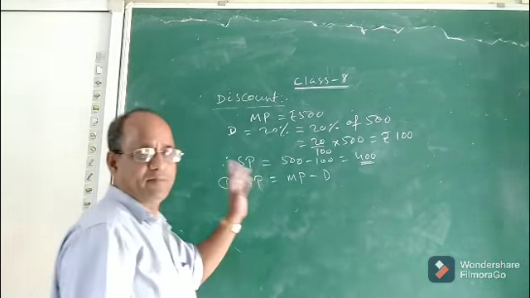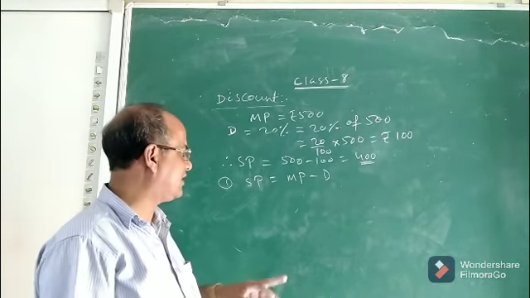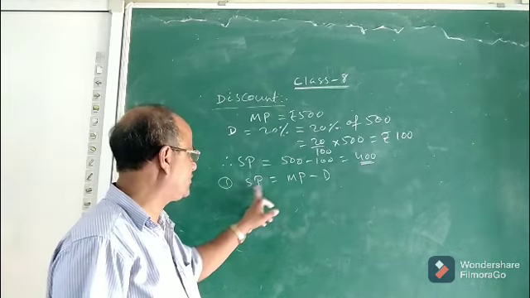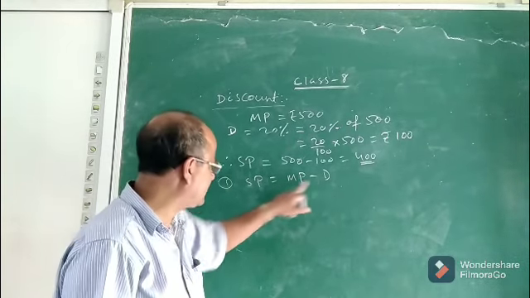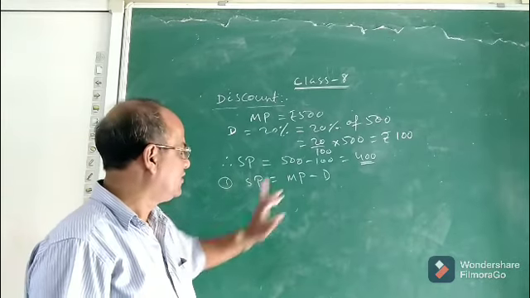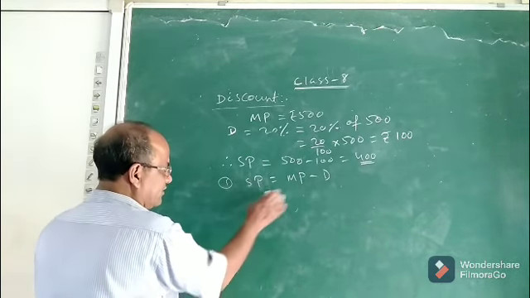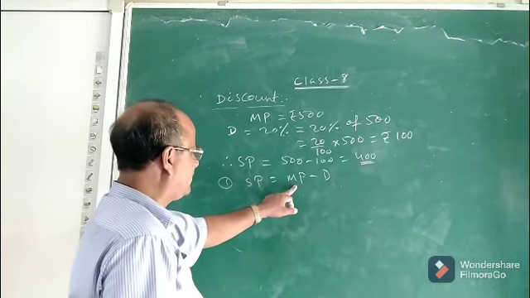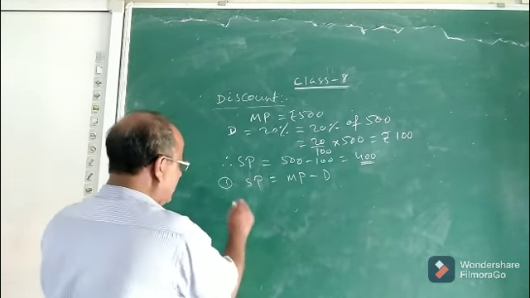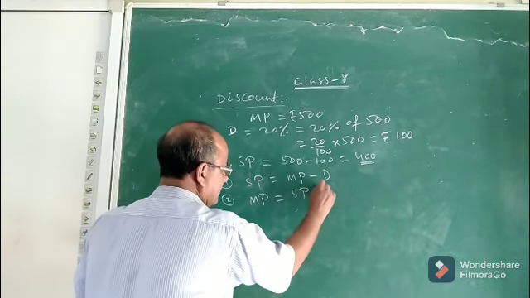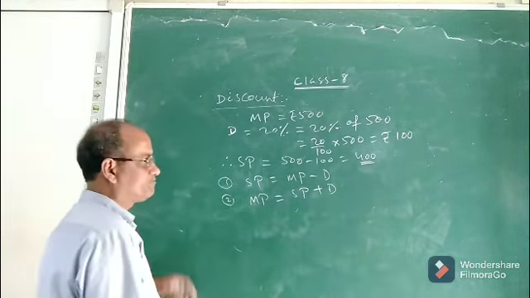If MP minus discount is selling price, you can find the formula for MP. MP will be equal to selling price plus discount. Bring discount to the left hand side, you will get the marked price. So if you want to find MP, then MP will be equal to selling price plus discount.